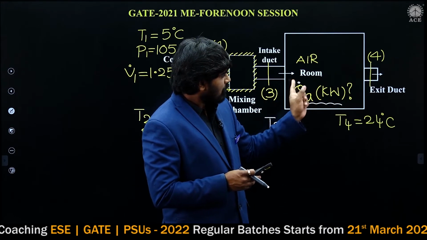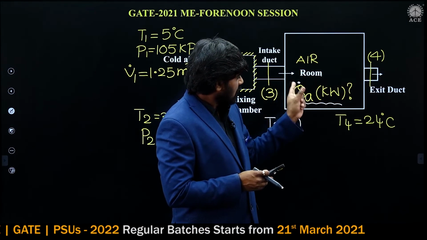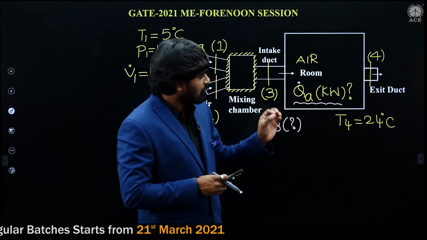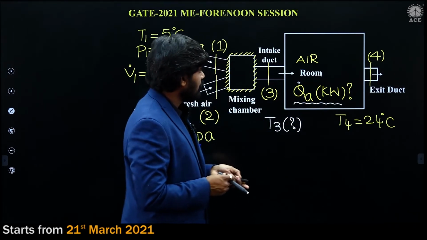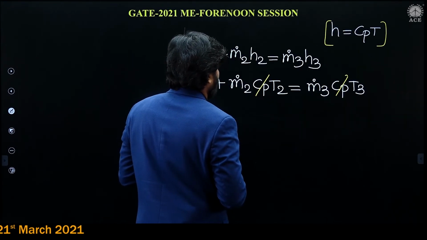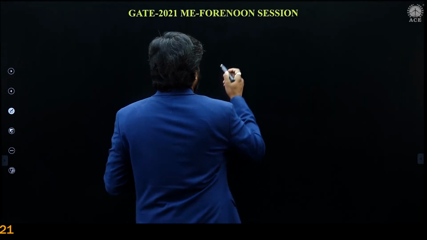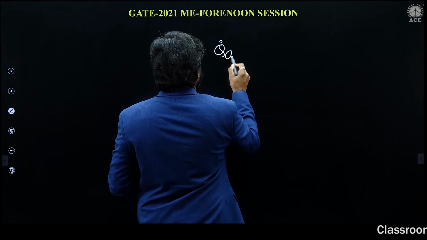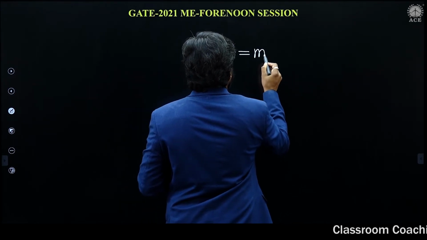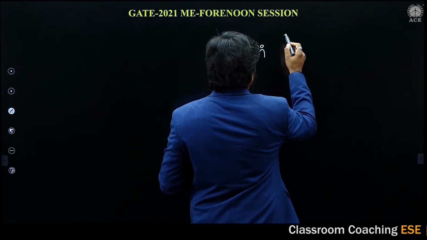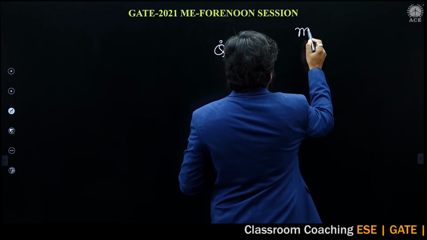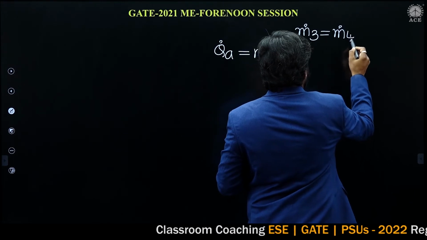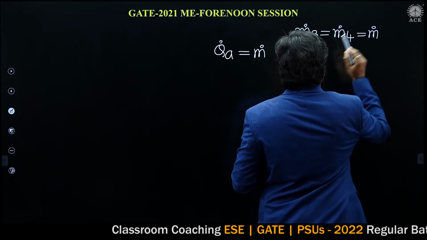Heat gained by air, if you write the steady flow energy equation, is m dot into H4 minus H3. Simply I am writing m dot because m dot 3 is equal to m dot 4; in a steady flow process mass flow rate remains constant.